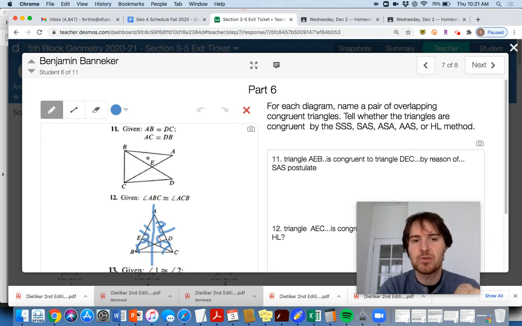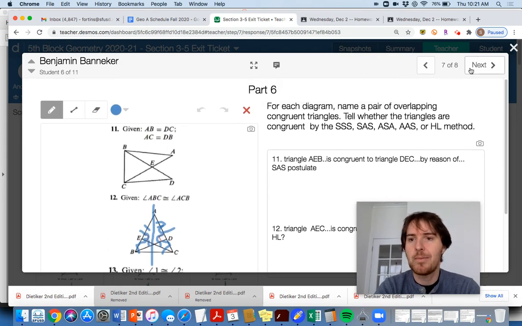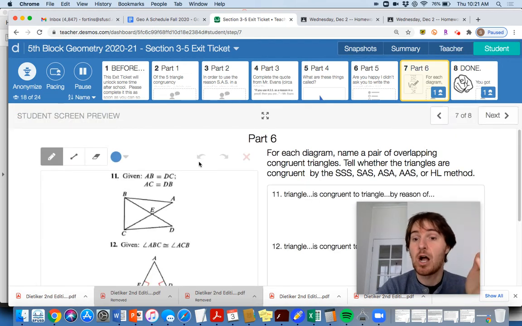Yeah, AEB. So these two triangles are not overlapping. I'll probably write that feedback to that person here, or I'll just address it in this video. So what I'm going to do is click out of this here, and open it up as if I were a student. We can talk about these ones together.